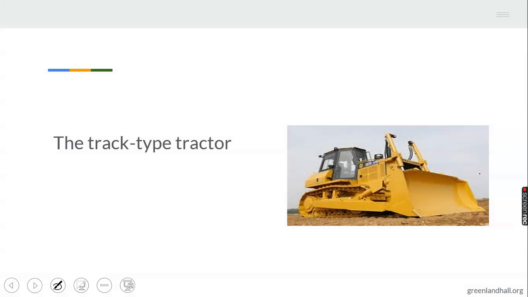Secondly, we have the track type tractor. The track type tractor has, in place of wheels, a pair of crawlers. One at the front, and another one at the back. Take note of that, which you usually call caterpillar. Some of us call it caterpillar. In place of the wheel, it has a crawler. Take note of that. Crawler is spelled C-R-A-W-L-E-R-S.